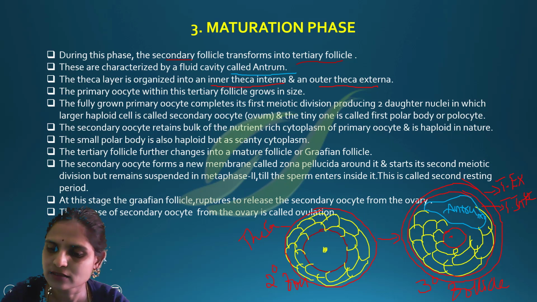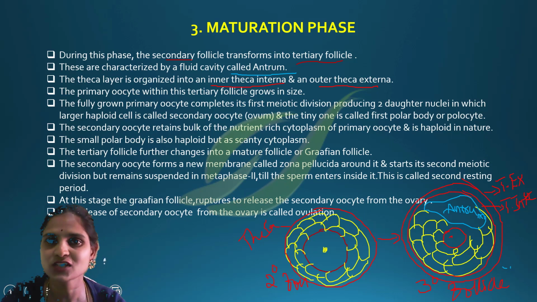Now we can say it is a fully developed or grown primary oocyte. So this is a primary oocyte in the growth phase. It has undergone many changes. The primary follicle changed to a secondary follicle, and from the secondary follicle it has changed to a tertiary follicle. After that it will undergo meiosis division.